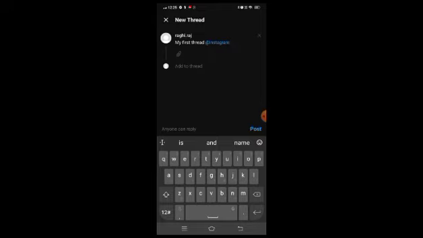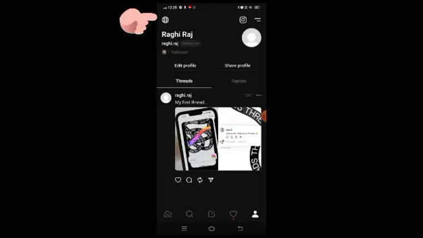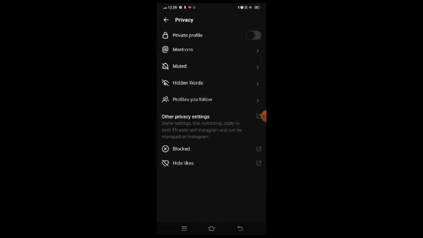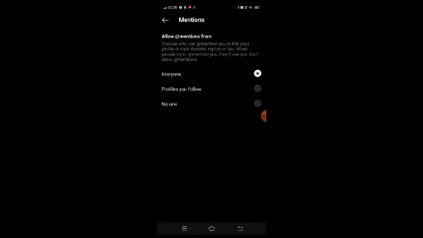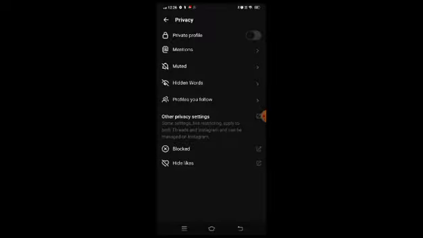Furthermore, there is a globe icon right here that represents your privacy options. So by default, anyone can tag you, but you can change it to profiles you follow, or even you can restrict it to no one being able to mention you. So there are other privacy options available as well, such as adding hidden words that won't appear on your account, and any profiles you block will be listed in this section on your profile page.